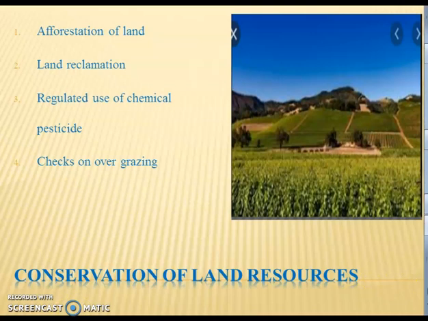Students, as a citizen of the country, we need to understand our responsibilities also. And I just want to request all of you, go for afforestation, plant some trees, and if you are associated with agricultural activities, then you must be careful about the use of chemicals and pesticides on the agricultural farms. Please help the nature, and nature will help you.